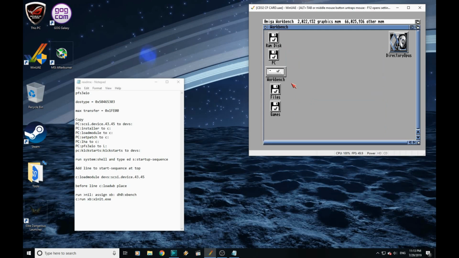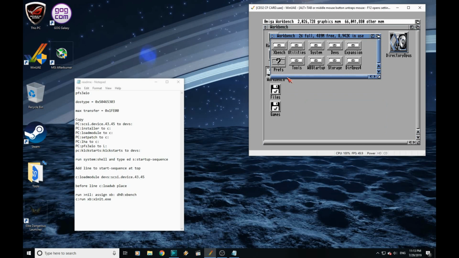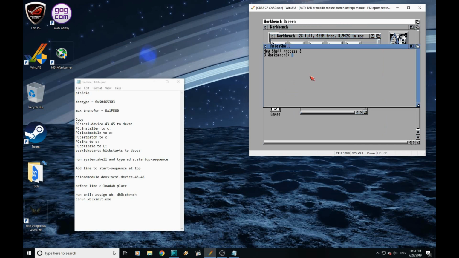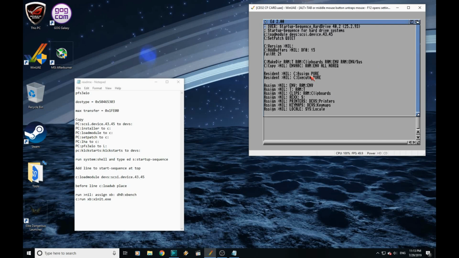There is just one other thing we need to do quickly before starting into Xbench again. I just want to jump into Shell, and we're going to edit our startup sequence again. Because we're using this on a CD32 that doesn't have drive DF0, doesn't have a floppy drive, we need to remove this line. I'm just going to comment the line out. You comment it out by putting a semicolon. But we also need to tell Workbench to stop looking for a floppy drive, so you need to type the following in. So assign